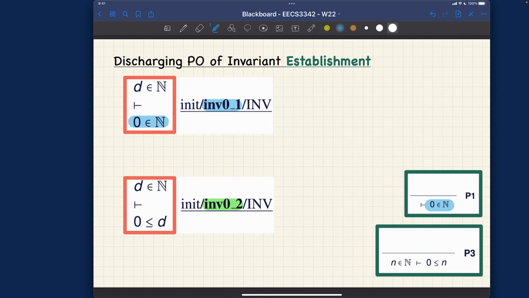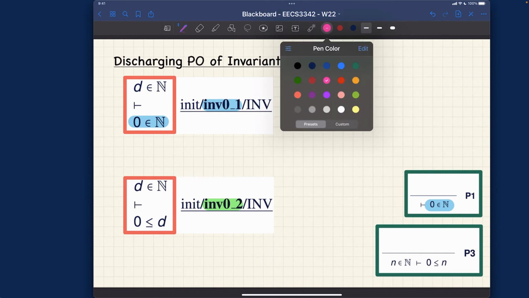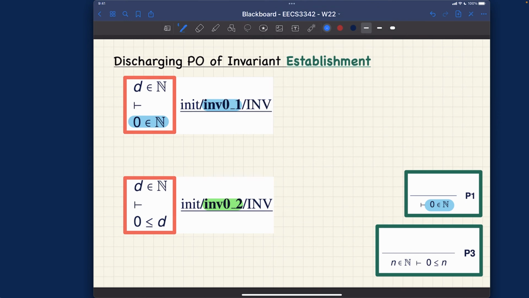And of course, if you really want, you can also use monotonicity to drop the hypothesis in the sequent. That's something I didn't list over here, but let me show you. Remember, monotonicity can drop certain hypotheses. So we say monotonicity, and once we apply that, we have just this.